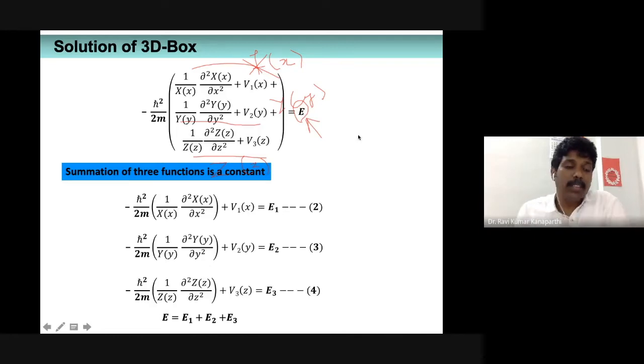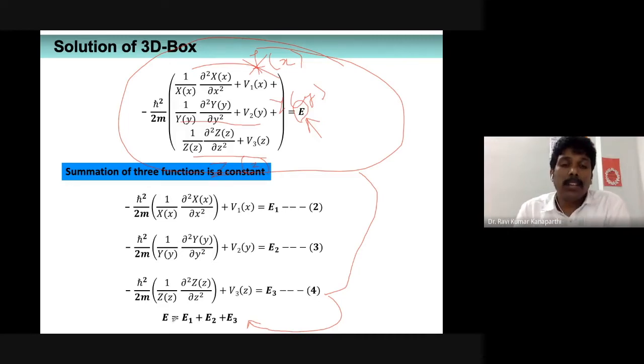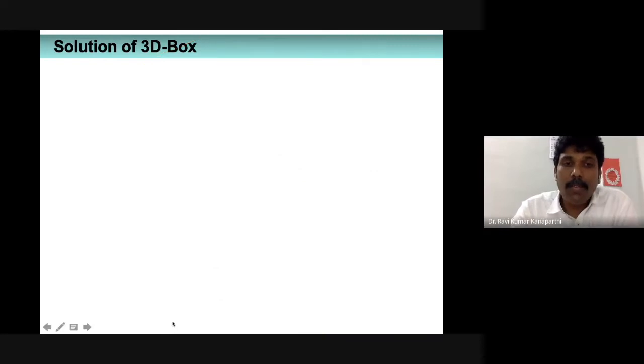Are you following this logic? Otherwise, this equality cannot be satisfied. This can only be satisfied when you can write down three different expressions, and the summation of the three constants becomes the total E. I hope that you are following.